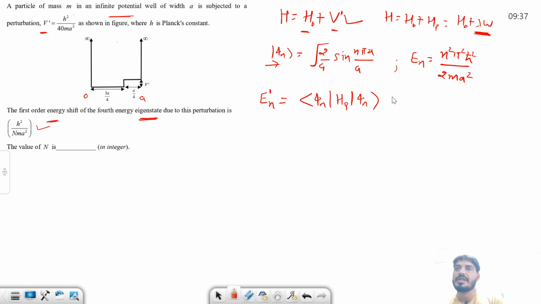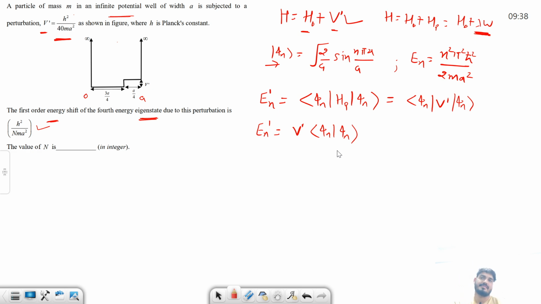So just put this potential here. This is nothing but phi n. What is this? This is nothing but v dash. You see, this v dash is some number. So what is E n dash now? Since v dash is some number, I can take it outside. So this is nothing but v dash times phi n phi n.